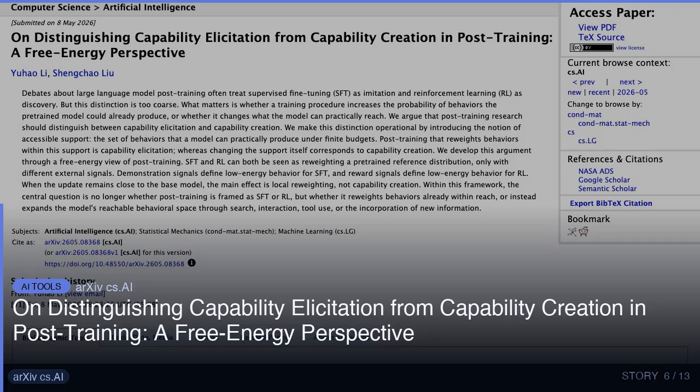This is a tool I'd actually use. Let me tell you why. On distinguishing capability elicitation from capability creation in post-training: a free energy perspective. 2605.08368 v1, announced type: new. Abstract: Debates about large language model post-training often treat supervised fine-tuning, SFT, as imitation and reinforcement learning, RL, as discovery. But this distinction is too coarse. My take: this lowers the barrier significantly. Link in the description.